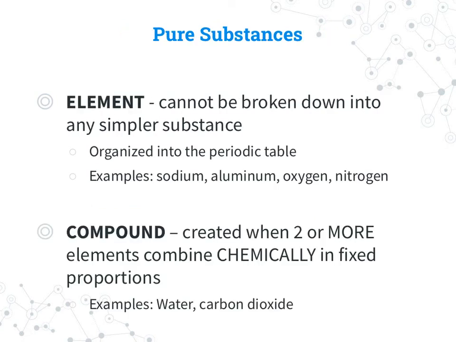So of the pure substances, an element and a compound were the 2 options there. An element cannot be broken down into any simpler substance. It is organized into the periodic table. So examples are sodium, aluminum, oxygen, nitrogen, elements from the periodic table. A compound is created when 2 or more elements combine chemically in fixed proportions.